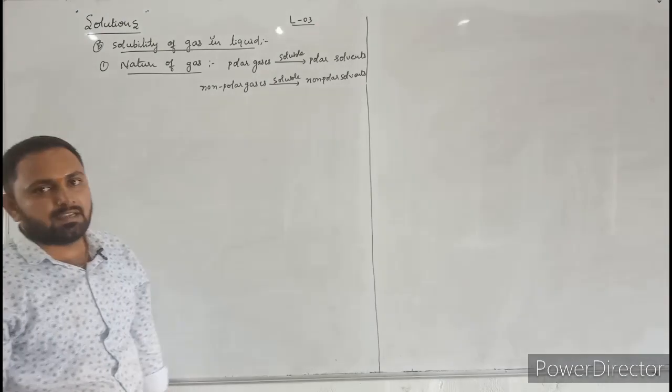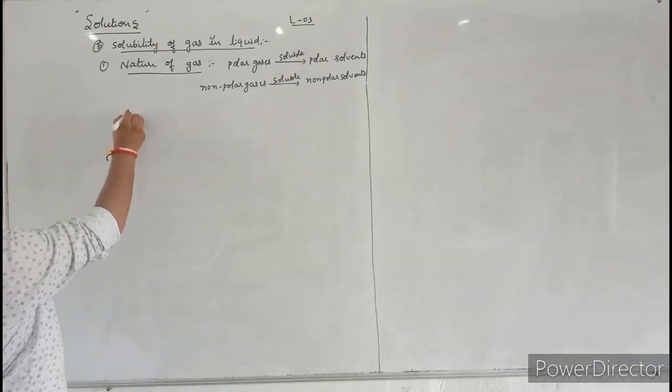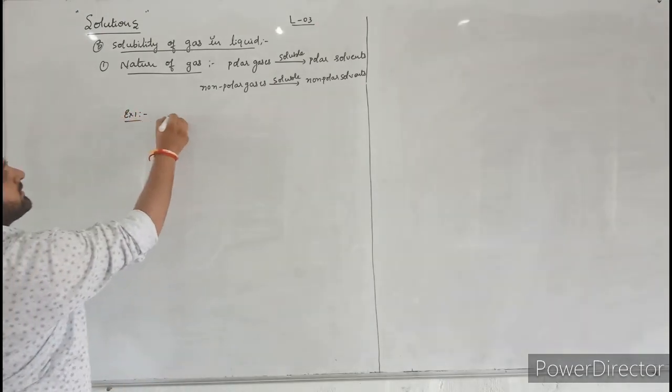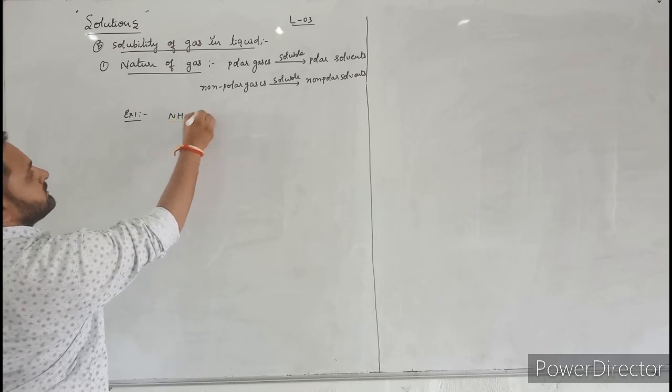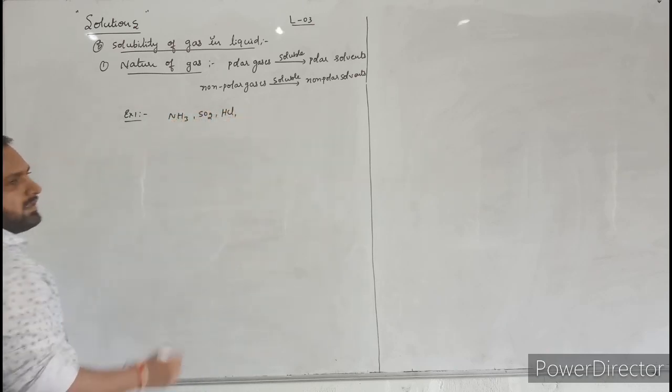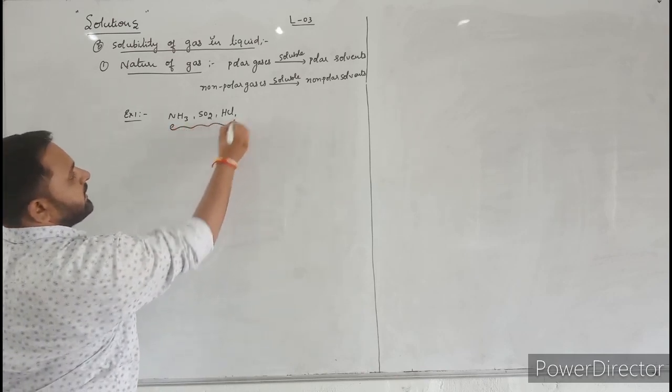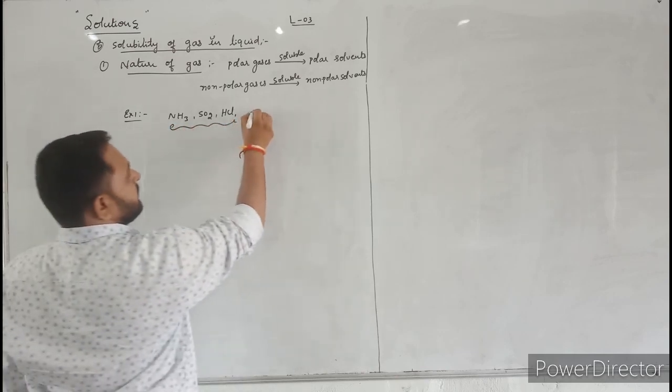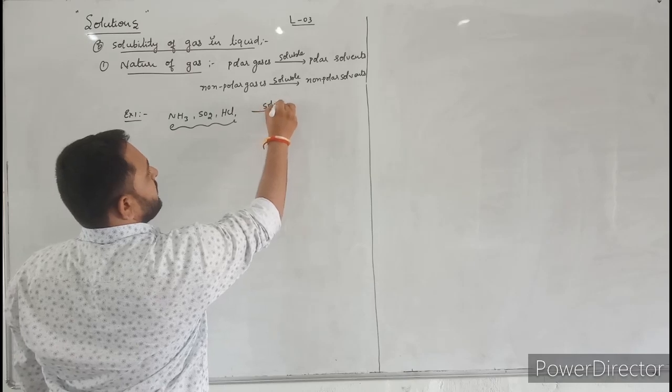For this, let us consider an example. Let us consider ammonia, sulfur dioxide and hydrochloric gas. These three gases are readily soluble in water. Why are these gases readily soluble in water?